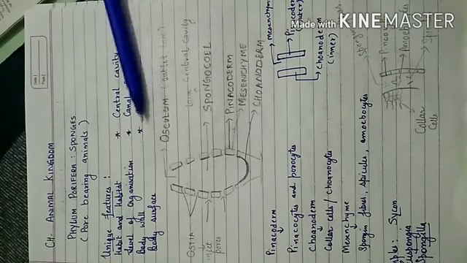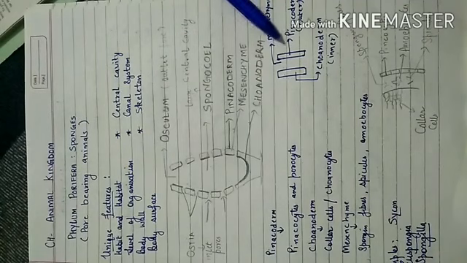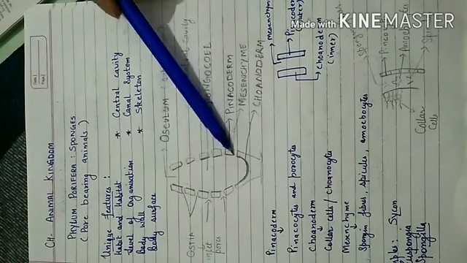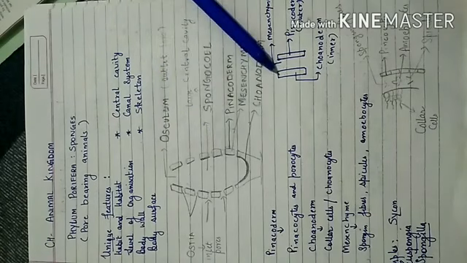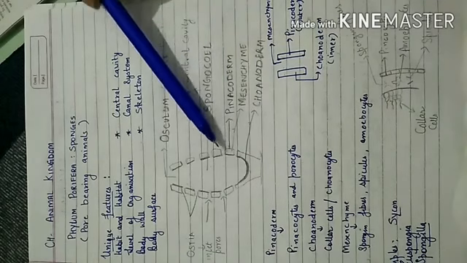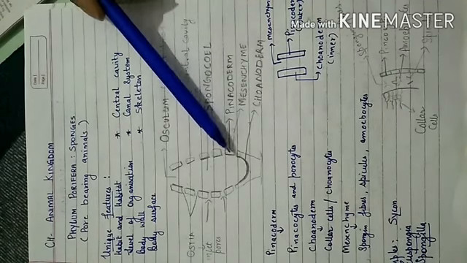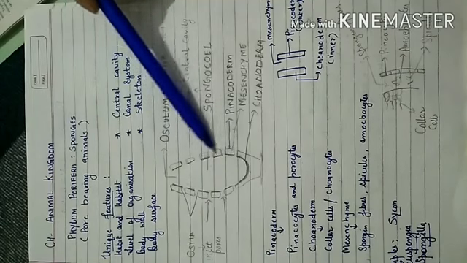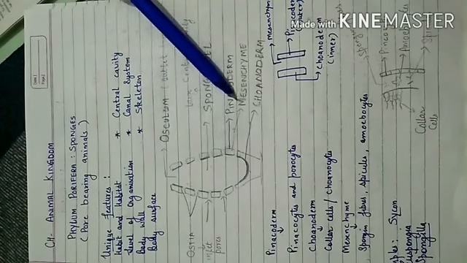So the body wall consists of the outer dermal layer known as pinacoderm and the inner layer known as choanoderm. In between these two layers there is a gelatinous material, and this layer is non-cellular and is known as mesenchyme or mesohyl.